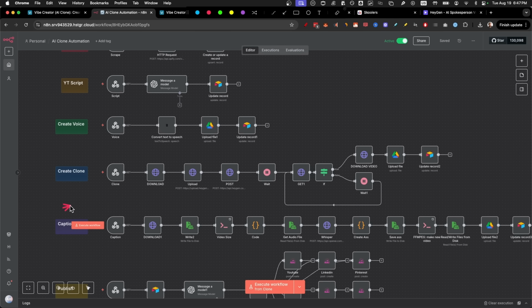Doesn't that sound way more realistic? And it also makes the avatar look a lot better when you just have better audio. But now let me show you how the entire AI automation is set up.